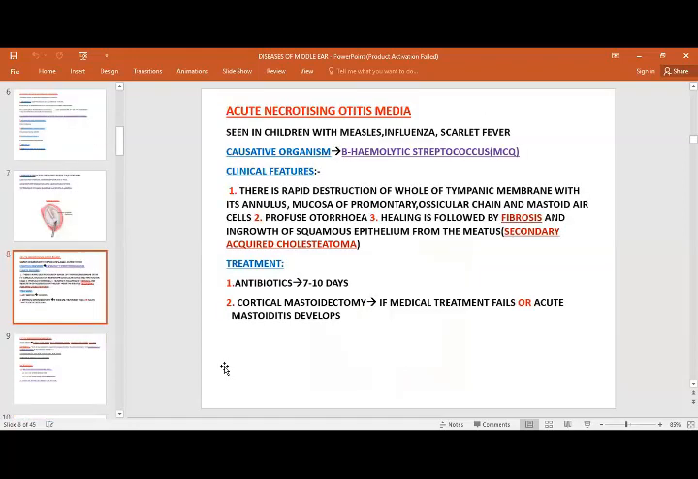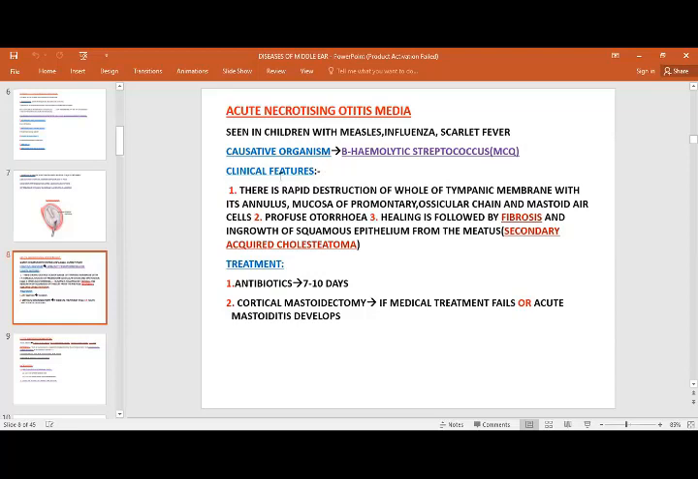So another condition is acute necrotizing otitis media. This condition occurs when the child is having measles, influenza, or scarlet fever. But in this case, the causative organism is different. That is beta hemolytic streptococcus, which is very important for your MCQs also, and it occurs with these conditions most of the time.